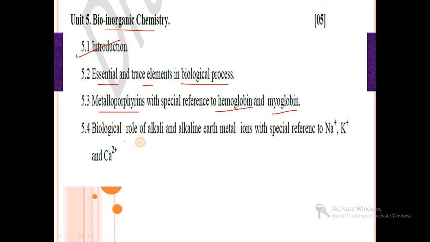Then lastly we will see the biological role of alkali and alkaline earth metal ions with reference to Na+ and K+ and calcium 2+ ions.